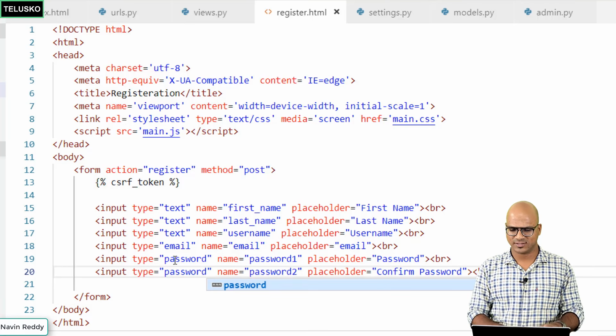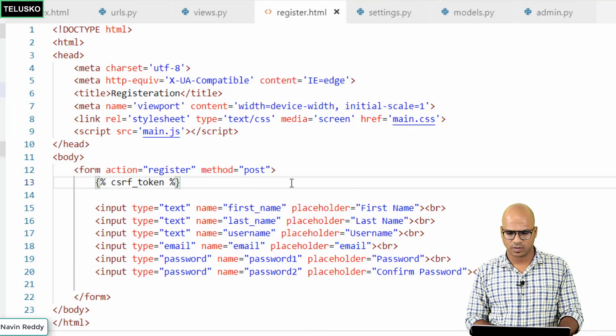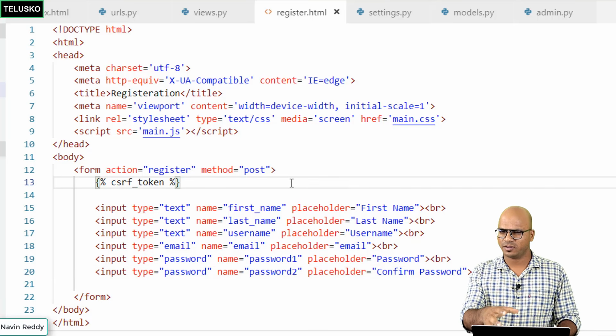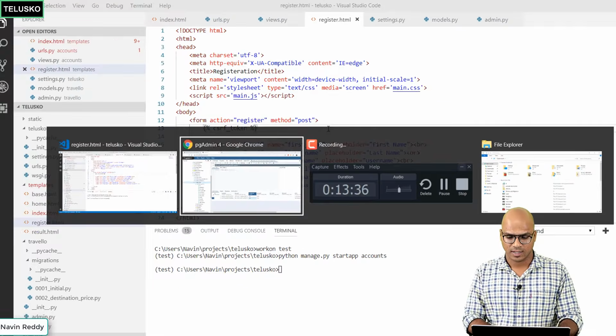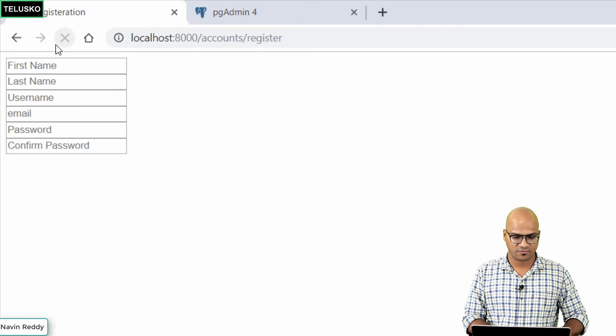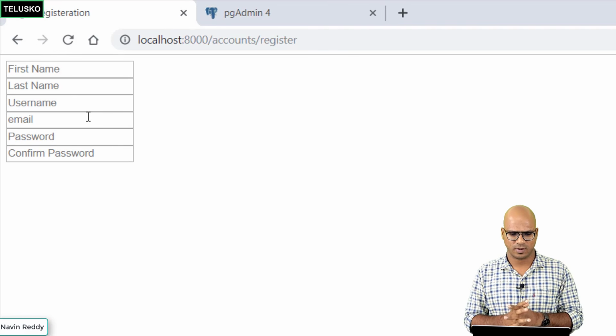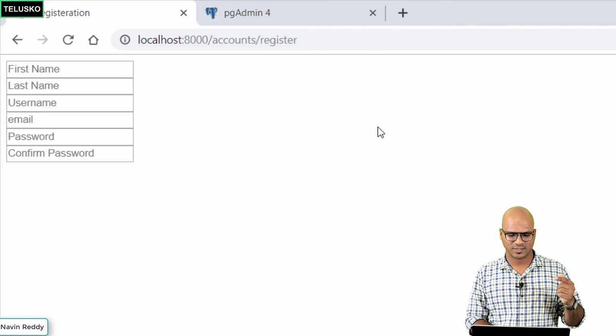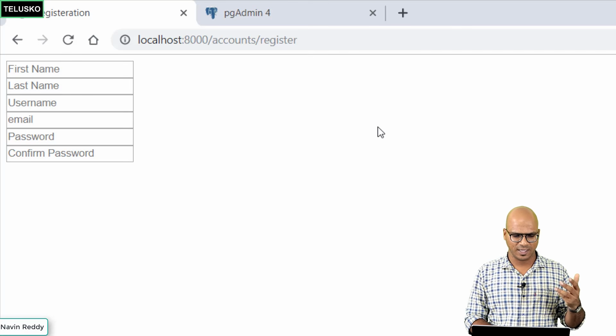But how will you verify this? Let's try. So we'll save this code. In fact, we have done all the coding required to get this form at least. Let's go back to our browser and say refresh, and you can see we got our form, and we also got placeholders. We got first name, last name, username, email, password, and we got confirm password.